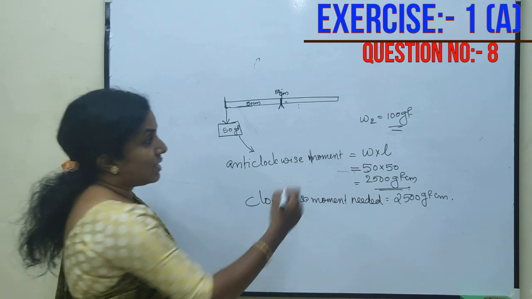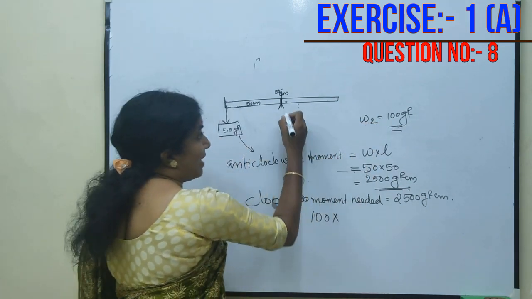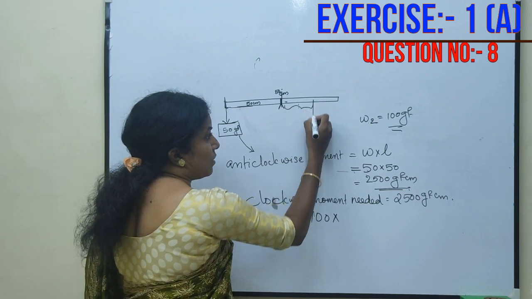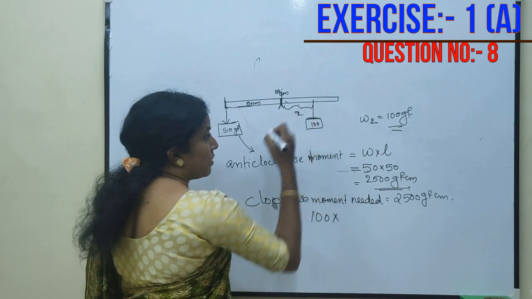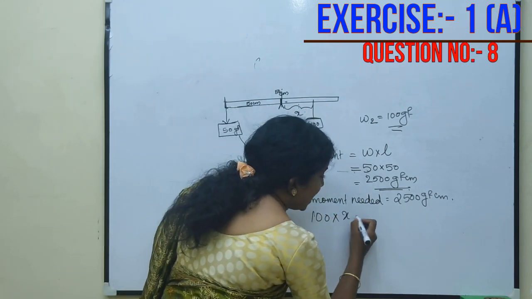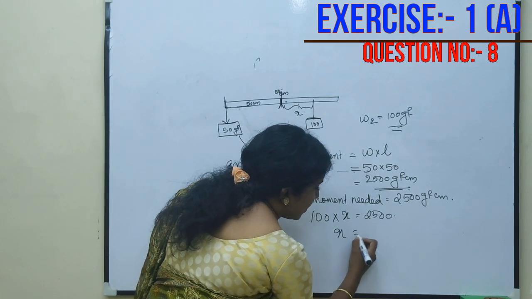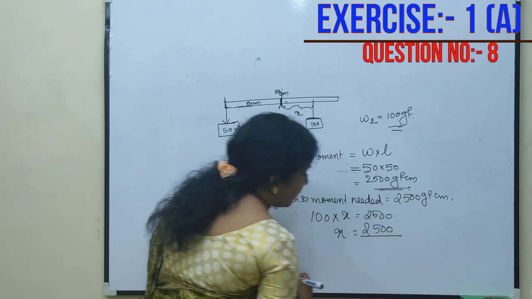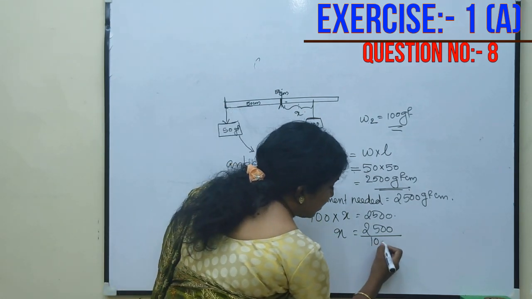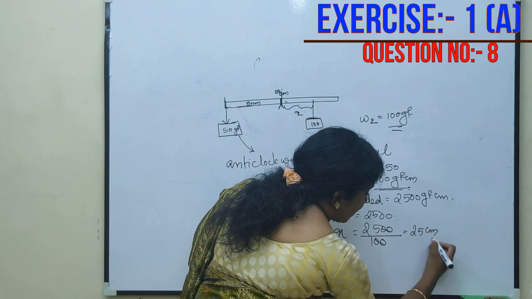That means this weight 100 into x, where x is the distance where the weight is hanged, is equal to 2500. Hence x is equal to 2500 divided by 100, that is 25 centimeter.